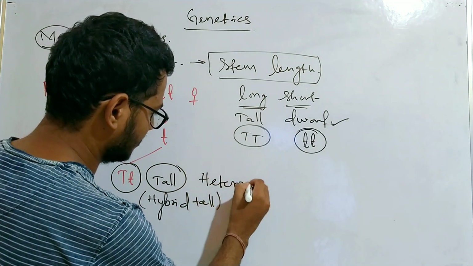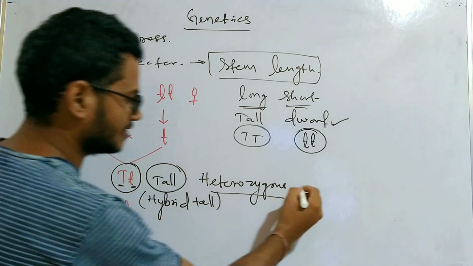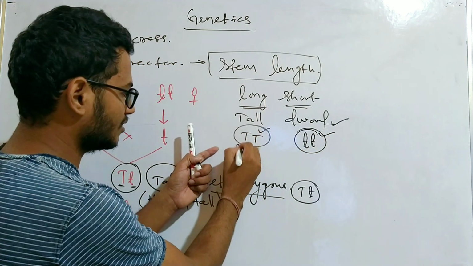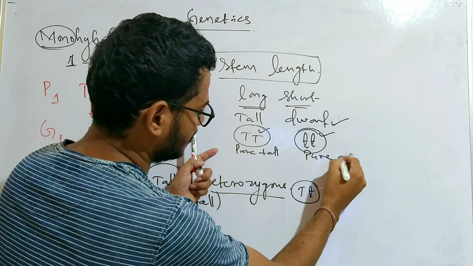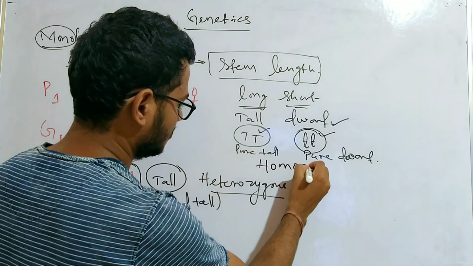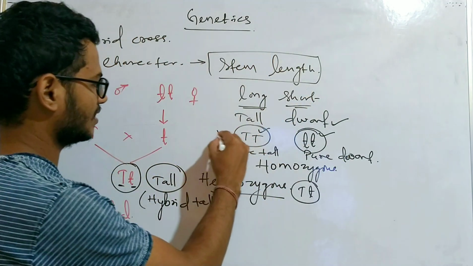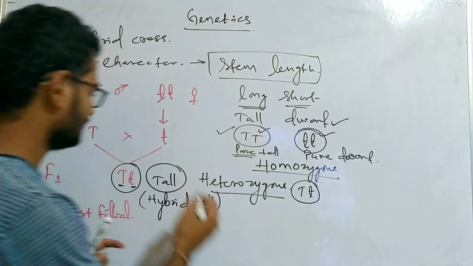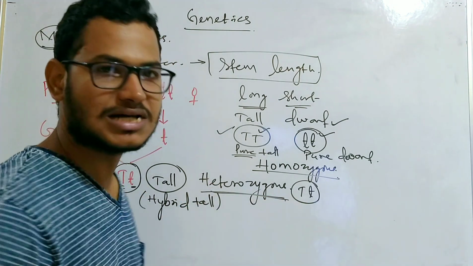It is called heterozygous condition because both the alleles are different. One is capital T, another is small t. But here it is pure, this one is pure tall. The parents are pure tall and pure dwarf. So these conditions are called homozygous condition. So heterozygous and homozygous, there are two conditions. When the alleles are similar, they exhibit a pure structure which is homozygous, and when the alleles are different, representing two different characters, it is called heterozygous condition.